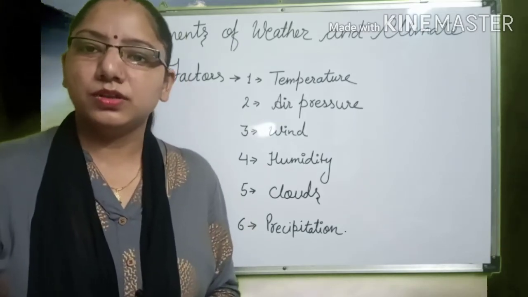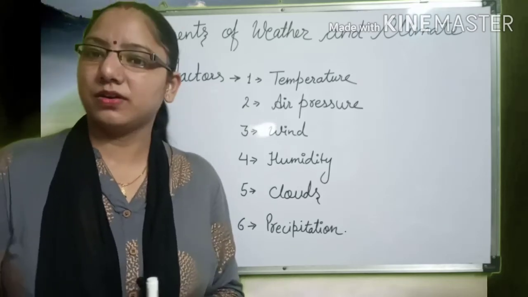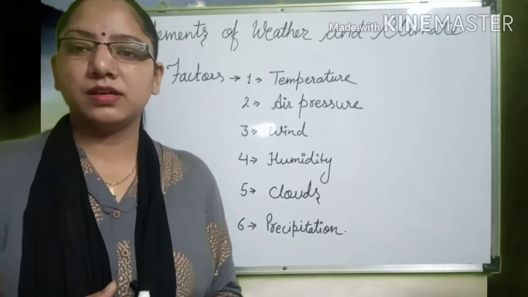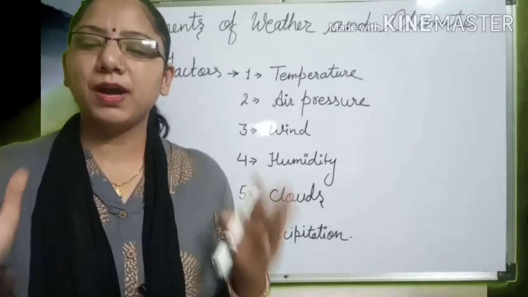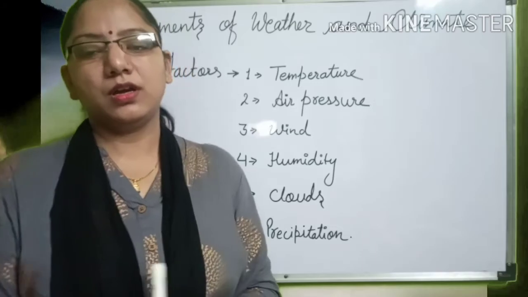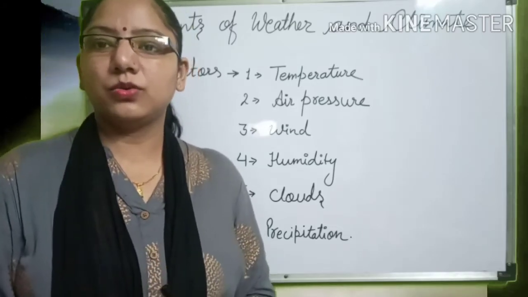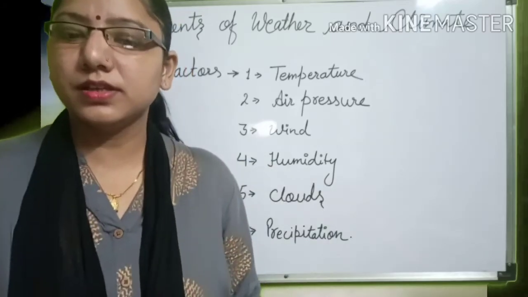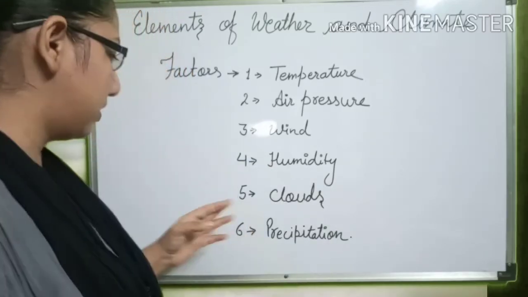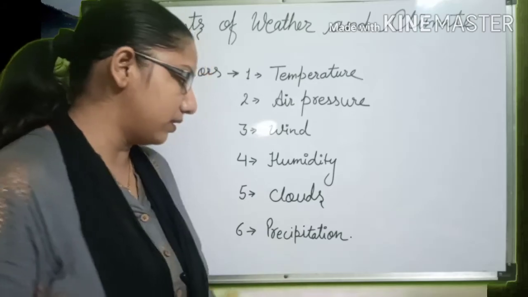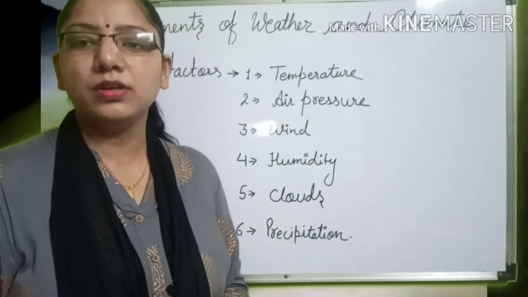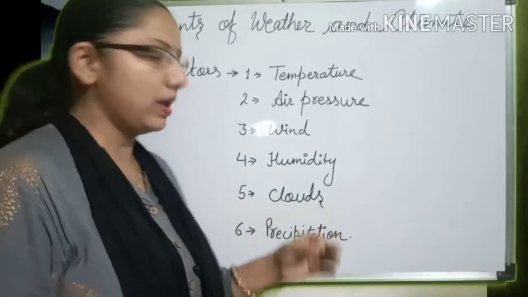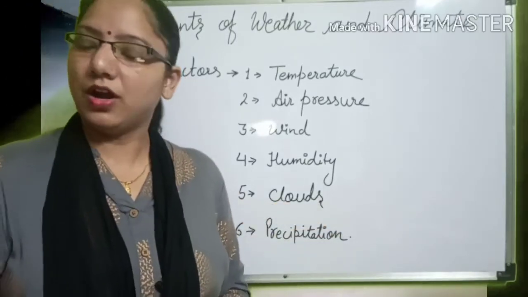As I told you, water vapors are the most important part of our atmosphere, and they determine the moisture content, which is known as humidity or moisture. And students, clouds are the result of the evaporation and condensation process. So clouds are also known as the condensed water in our atmosphere.